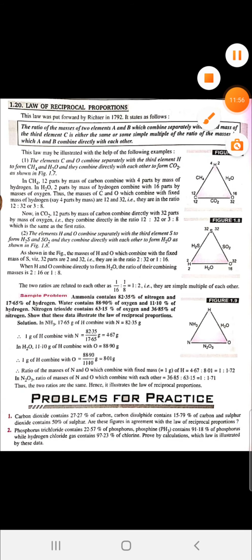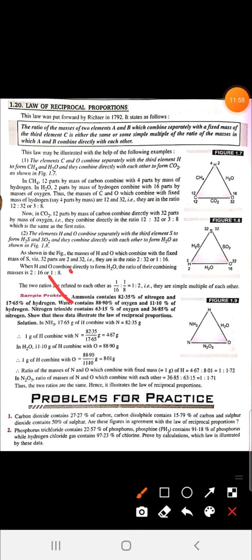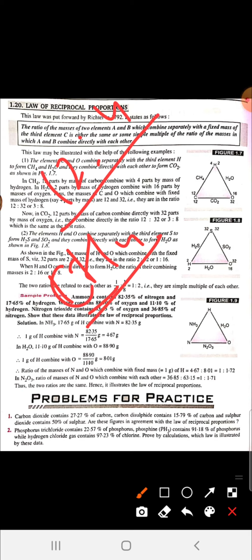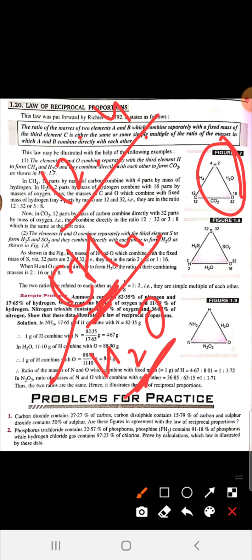So you can see here carbon and hydrogen form CH4. They have a ratio of 12:4. In CH4, carbon has mass 12 and hydrogen has 1, so 4 is there. When oxygen and hydrogen combine, they form water, so the ratio of oxygen and hydrogen is 16:2.